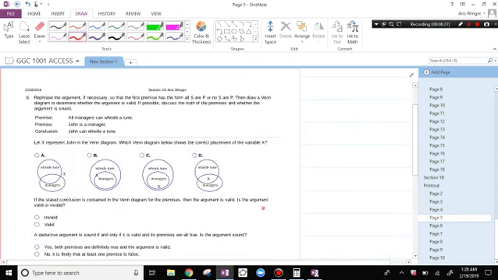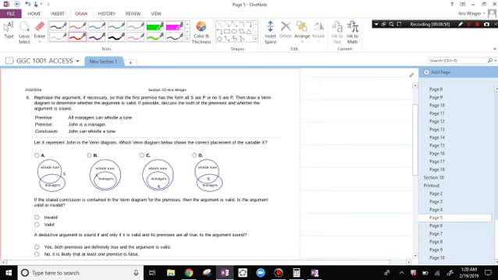Rephrase the argument if necessary so that the first premise has the form all S are P or no S are P. Then draw a Venn diagram to determine whether the argument is valid. If possible, discuss the truth of the premises and whether the argument is sound. All managers can whistle a tune. John is a manager. John can whistle a tune. That is a valid argument; the conclusion follows from the premises.